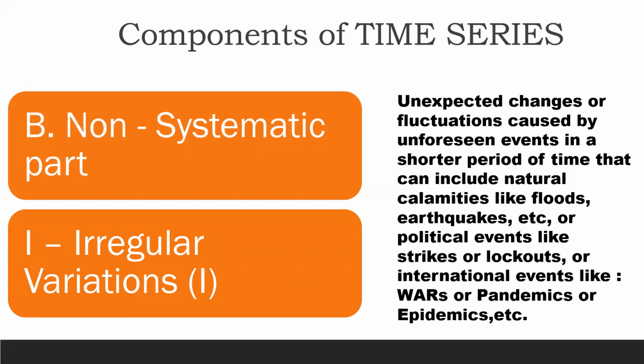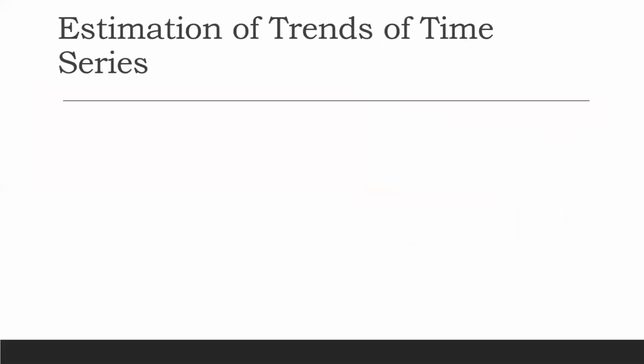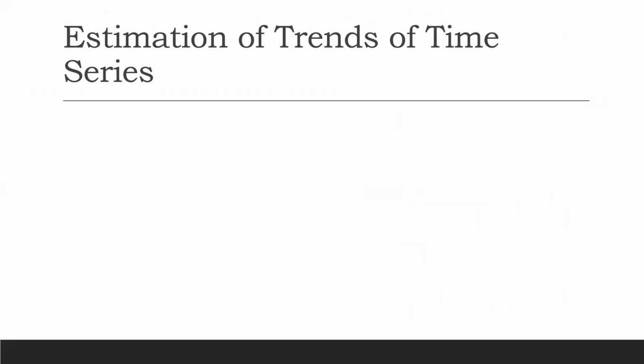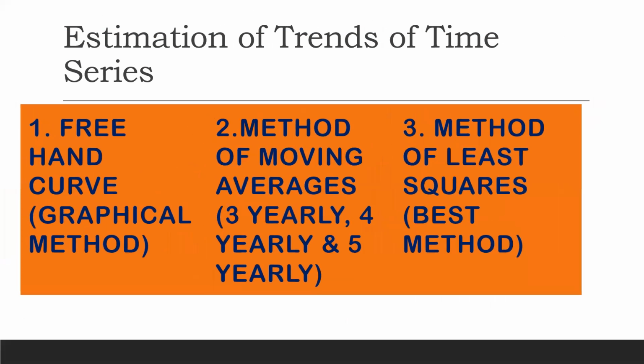So these are the 4 important components of time series. Now, in order to solve the sum, estimation of the trends of time series, जो भी हमने पीछे ये 4 trends देखे, secular trend, cyclical, seasonal, irregular, in order to measure all these things, in your syllabus, we will be solving 3 different types of methods, जिससे we'll be able to analyze the past behavior of the variable, and we can forecast the future behavior of the variable.